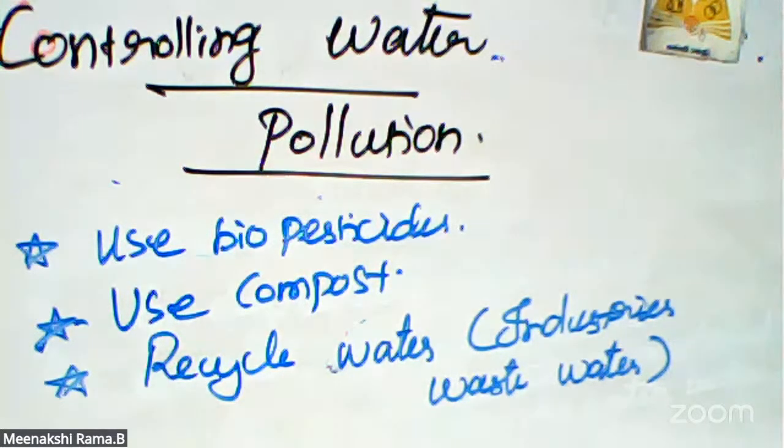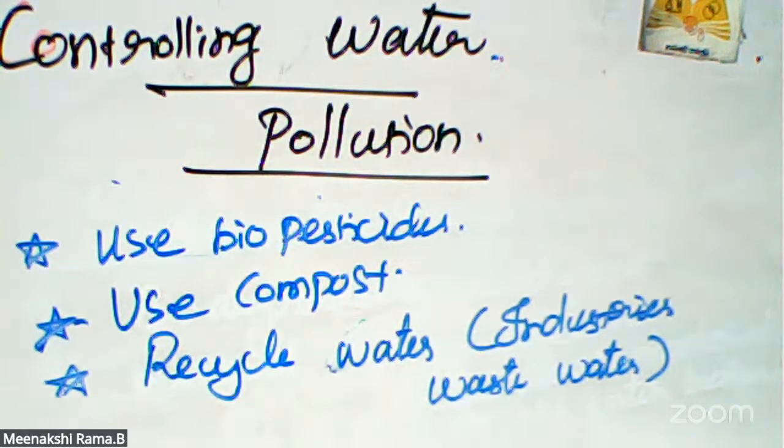Domestic wastewater should be treated and used for gardening purposes. Then use biopesticides, that is natural pest control. Next, use compost made from cow dung, garden waste and kitchen waste. Next, water released from the industry should be treated before entering the water bodies. That is good. So these are all the points for controlling water pollution.